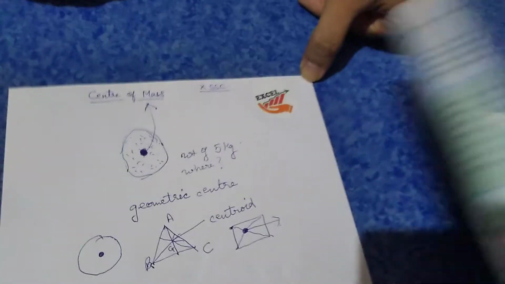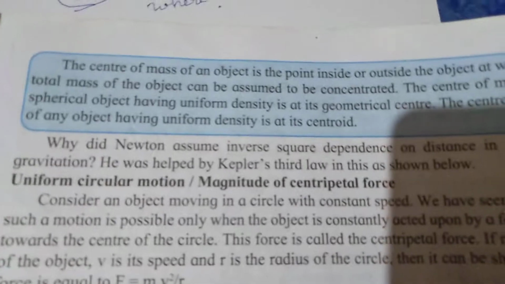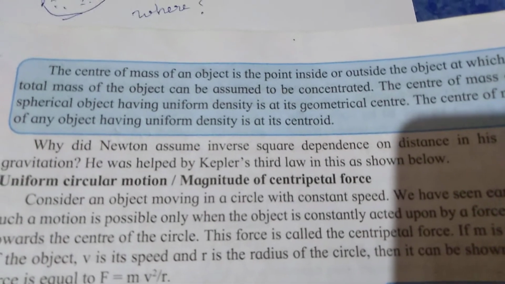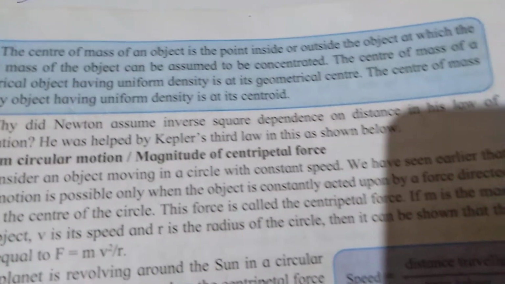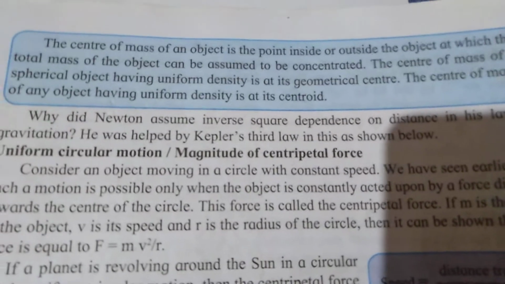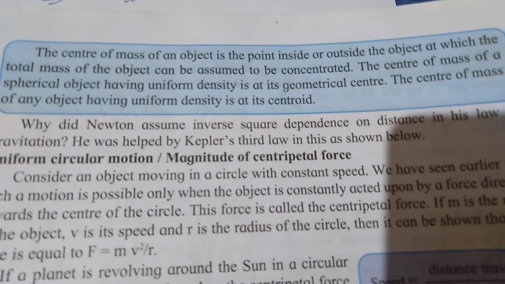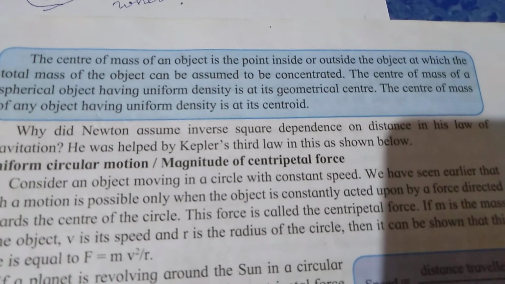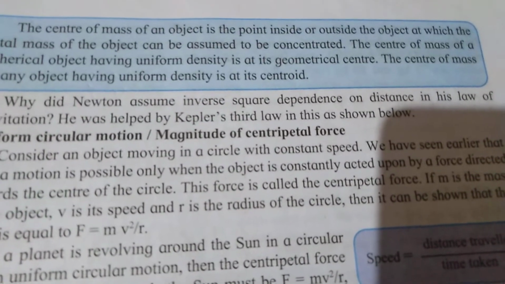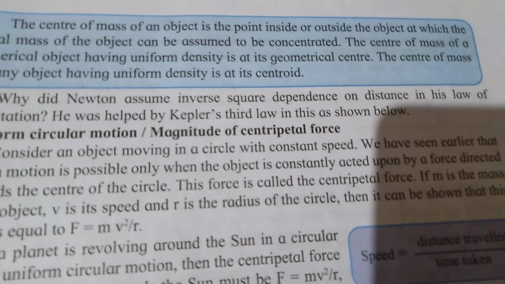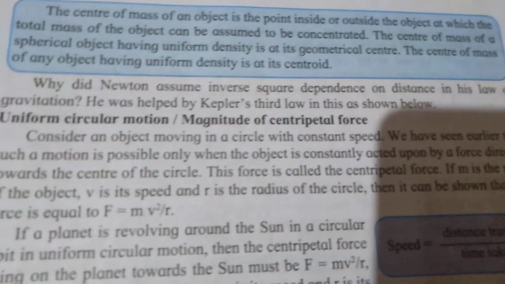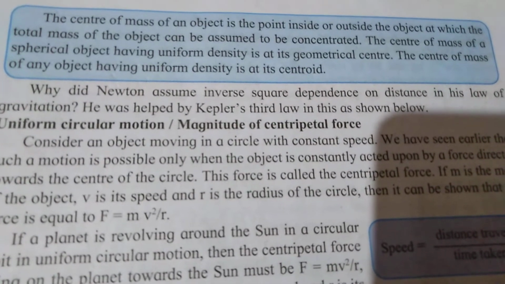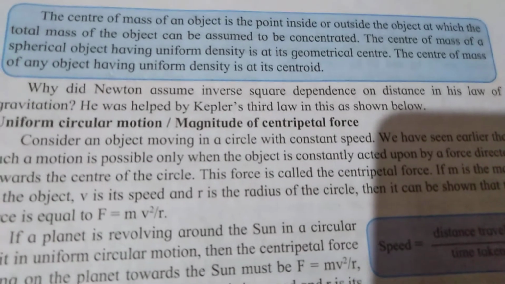Now as per your textbook, it is written that the center of mass of an object is the point inside or outside the object at which the total mass of the object can be assumed to be concentrated. Okay, but actually it is not in the center, we are assuming it because the mass is distributed everywhere. And the center of mass of a spherical object having uniform density is at its geometrical center.